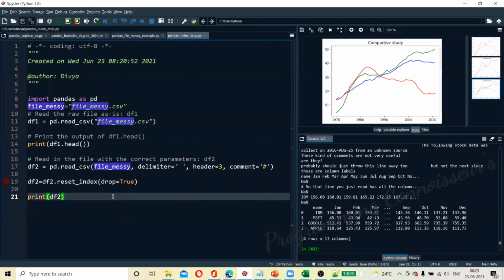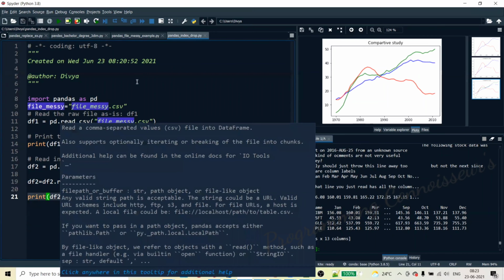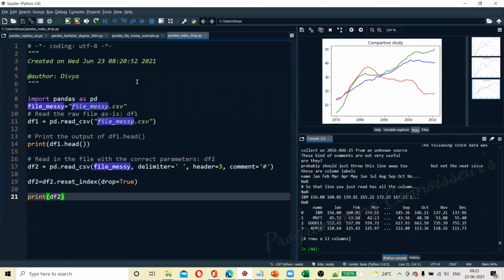I think it is not recognizing the data very soon. My system is very slow. So now when we say this, drop true has happened.